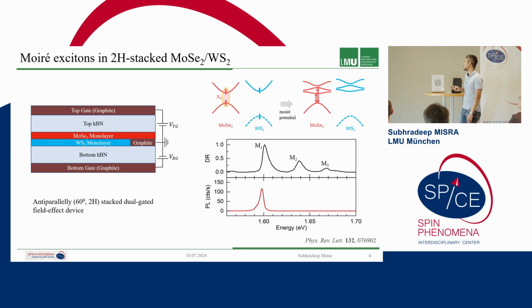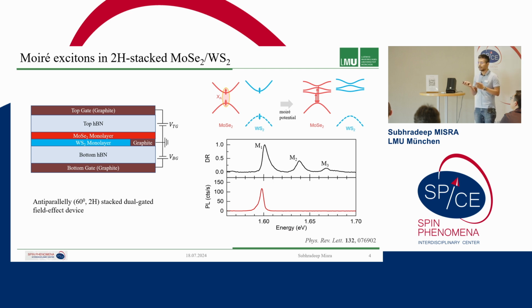In absorption, we see these 3 peaks, and in photoluminescence, we have a quick population relaxation and have only the lowest energy moiré peak, which we call M1, M2, and M3. And now we will study its doping dependence and electric field dependence and try to understand the specific origins of this. If you remember Anvar's talk, he showed you how these peaks behave as a function of electric field, and by narrow band